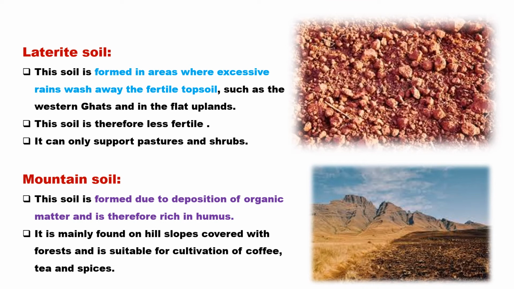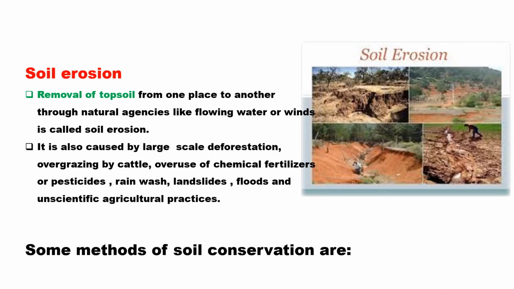This soil is formed due to decaying of organic matter. Since this is formed due to decaying of organic matter, this mountain soil is rich in humus, but they are less fertile. But at the same time, they are best suitable for cultivation of tea, coffee, plantation, and spices.